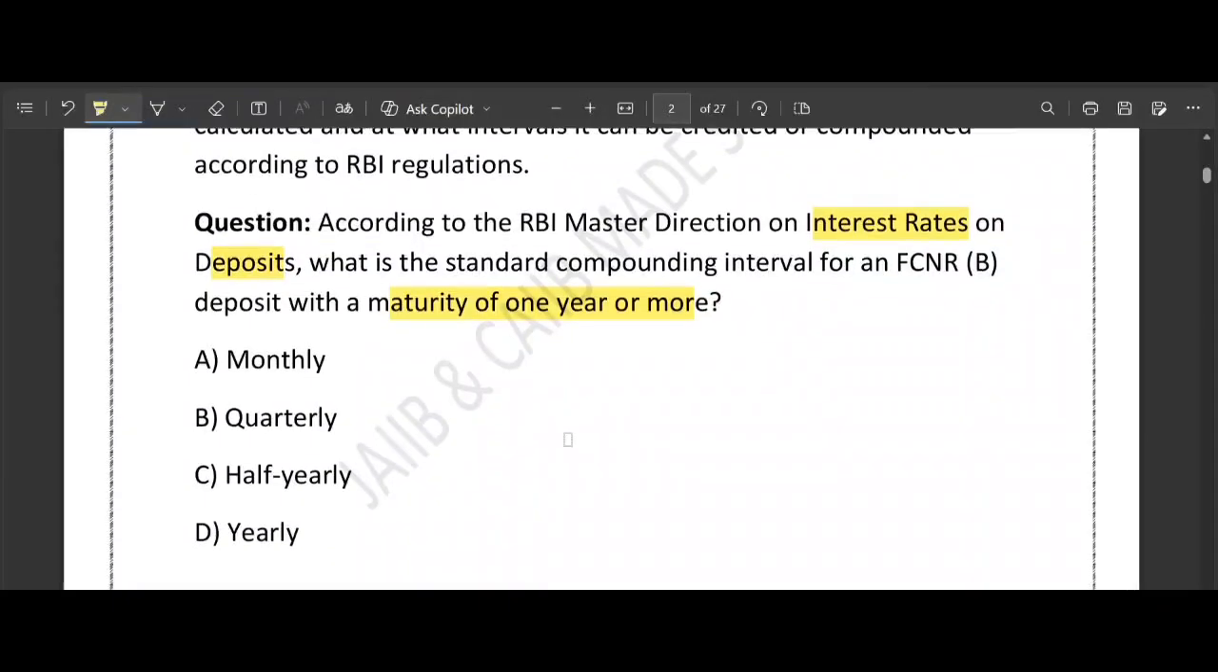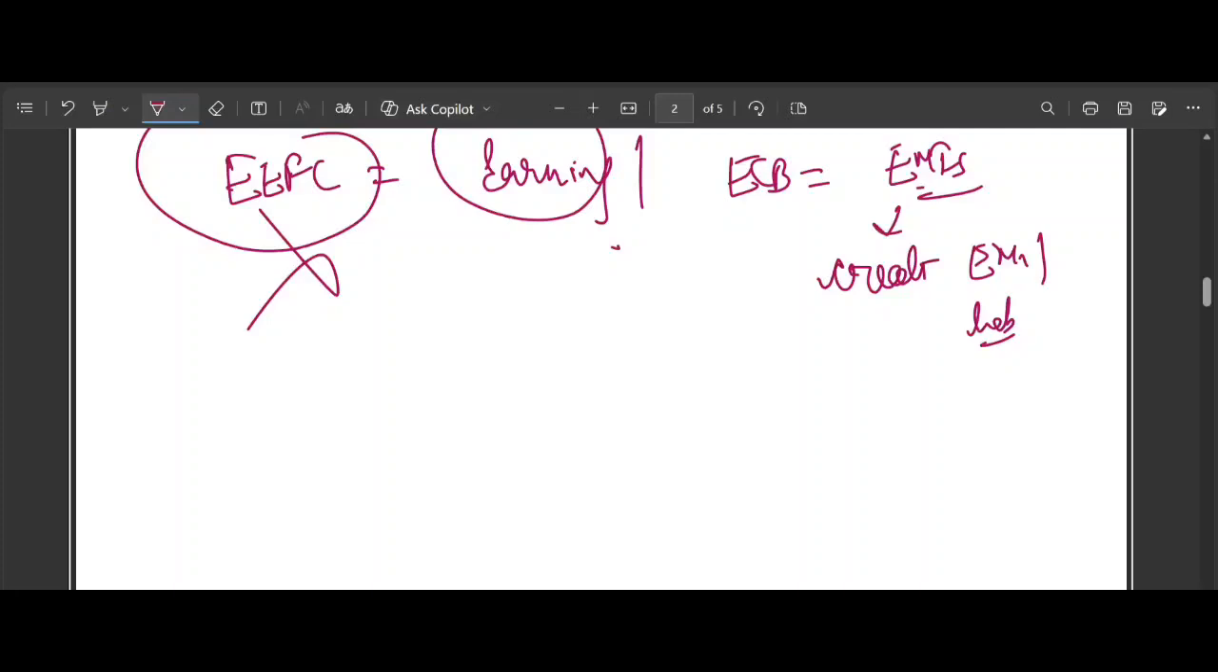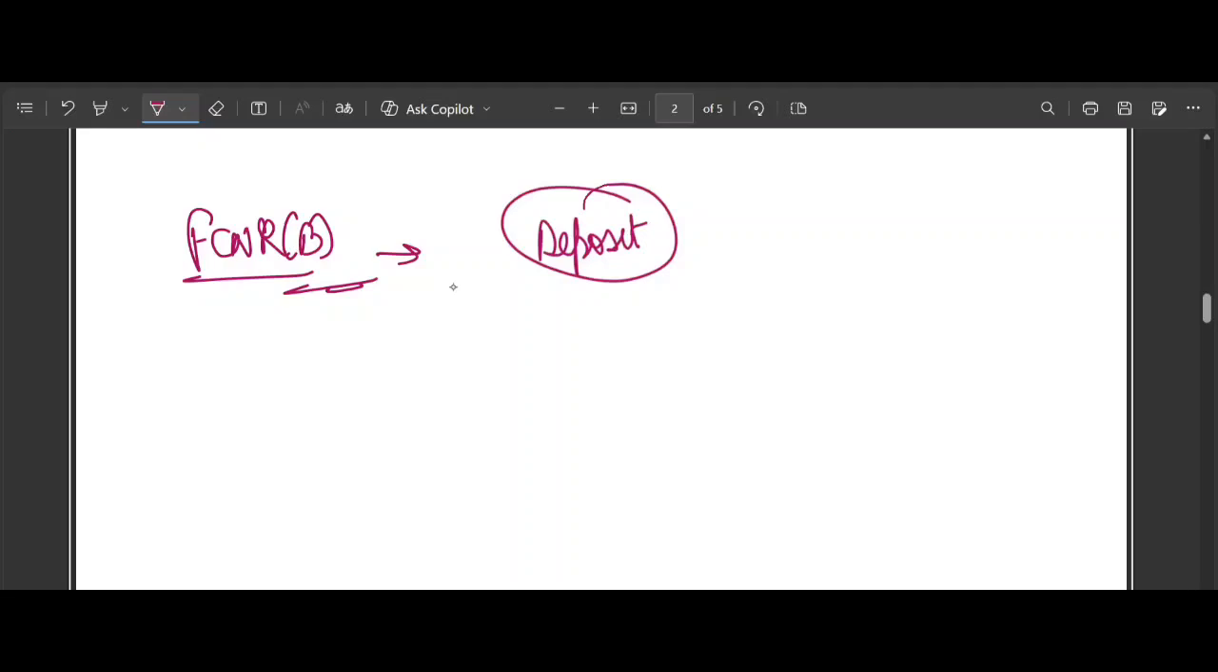Coming back to this question, let's discuss. So let's understand what FCNRB is. FCNRB is foreign currency non-resident deposit. That is the full form of FCNRB. So the deposit is kept in foreign currency like dollar, like GBP, like euro. These are the various ways in which deposits are kept in foreign currency.